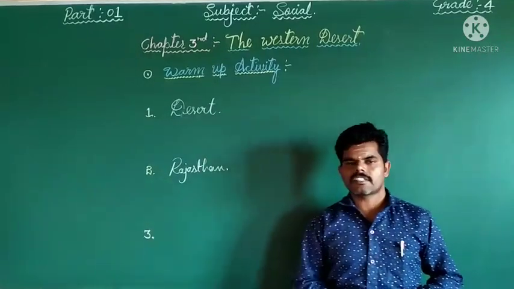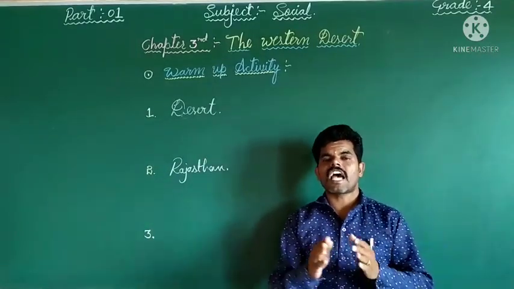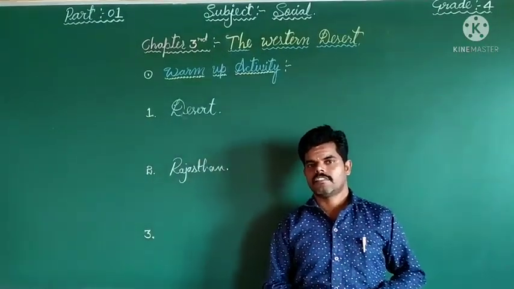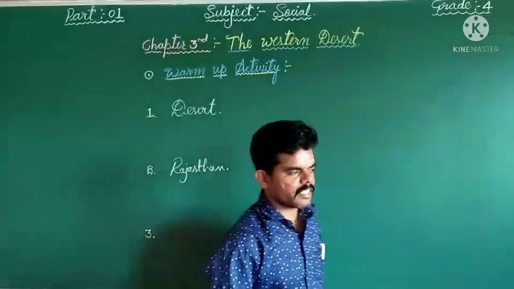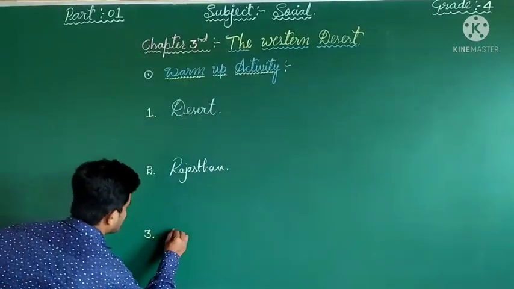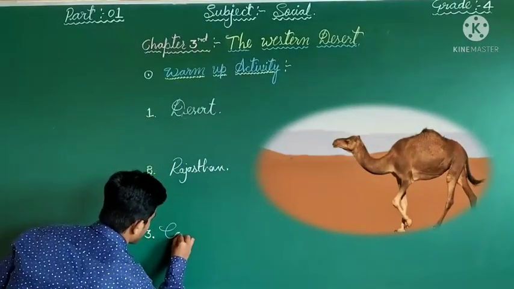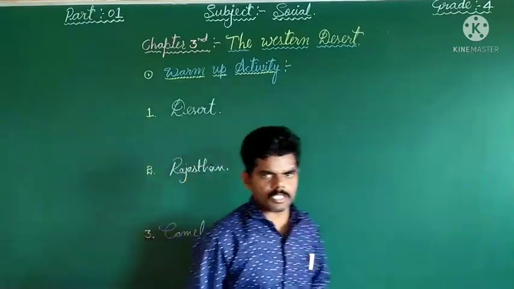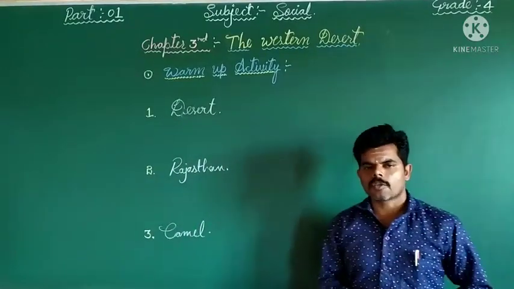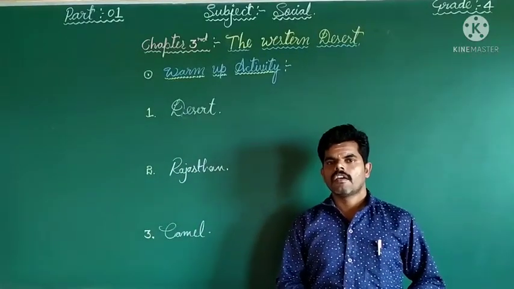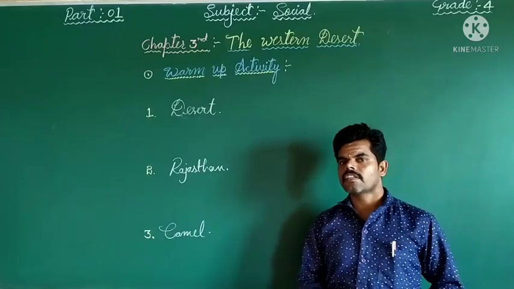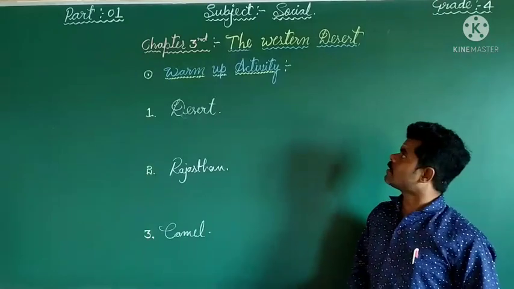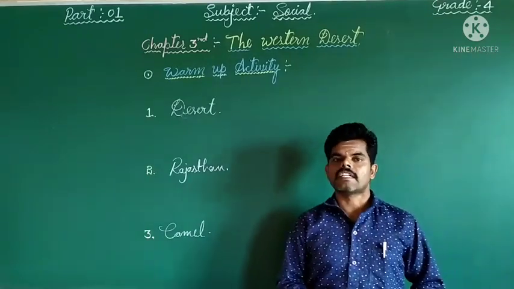The last question is: which animal is called the ship of the desert? Yes, fantastic answer. That is camel. Dear students, I think you got the point. Today, let us start the third physical division in our India, that is the Western Desert.